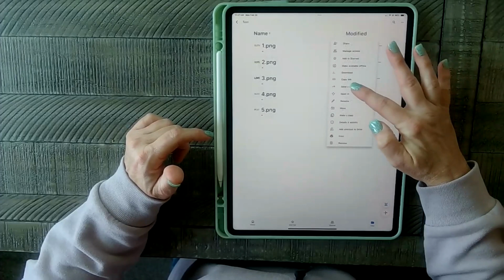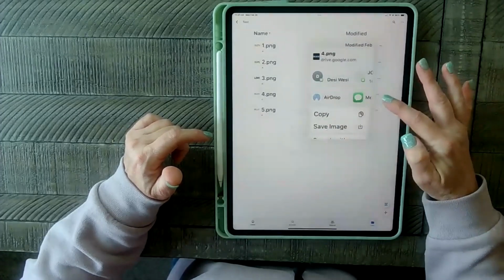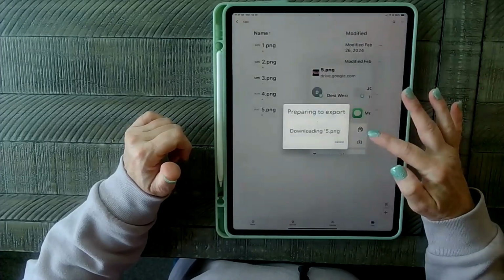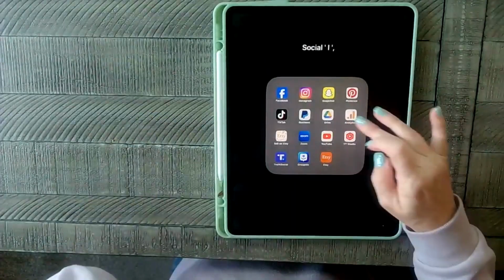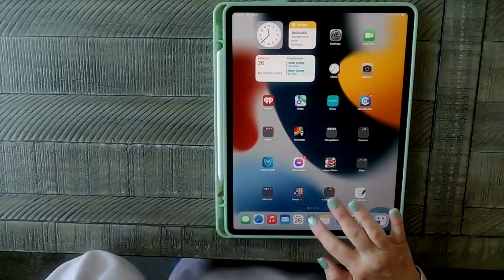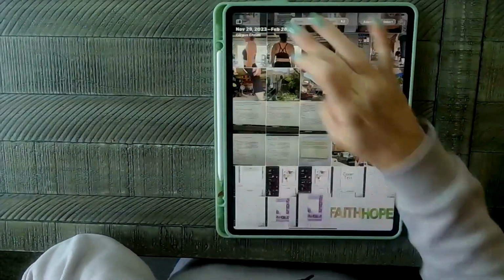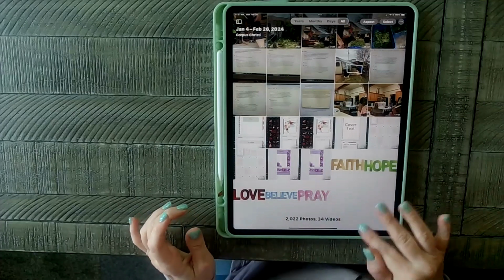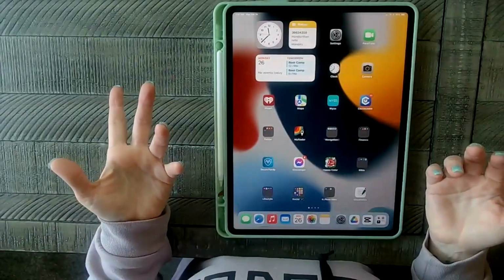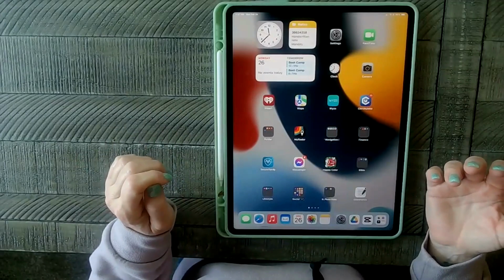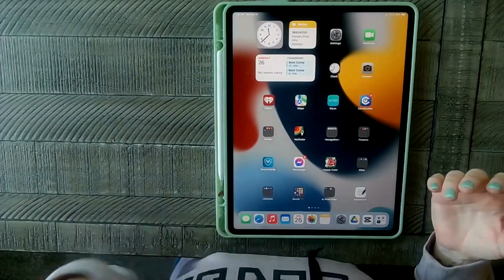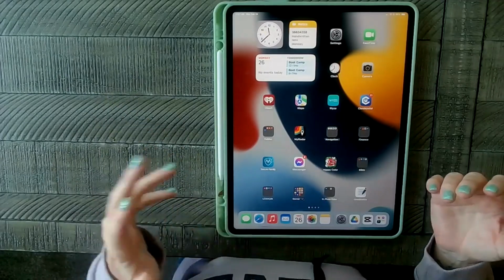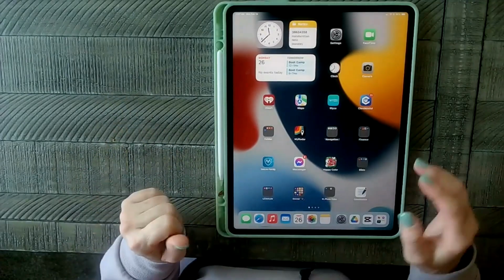If you have a lot of them, yes, this part takes a little bit of time. Send copy, save image. And so now you can see these are right here. These are the stickers. Now, if you're going to import them into GoodNotes to save as a GoodNotes file, which I highly recommend, if you're going to sell digital stickers, you need to give them in a GoodNotes file format.